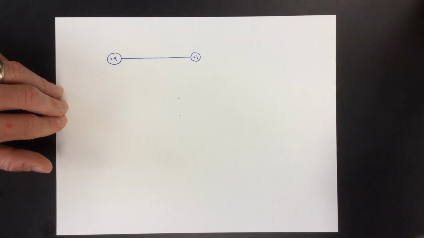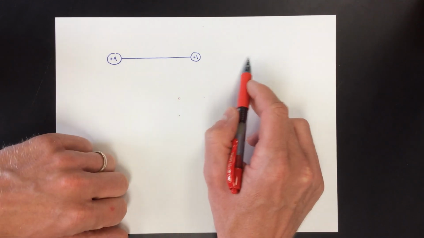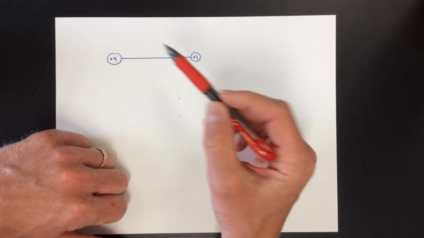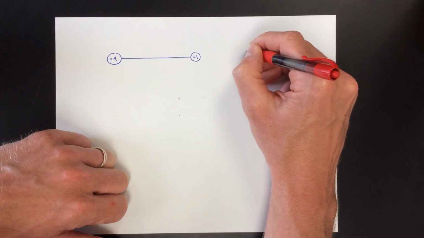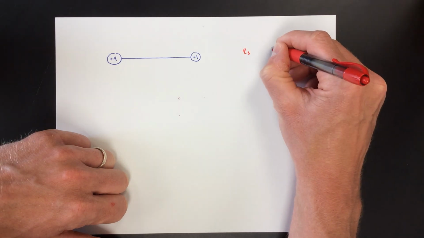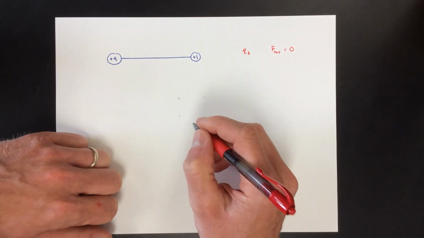Okay? And I'm going to take a third charge. Where on this line, or maybe over here or over here, can I put this third charge so that it has no net force? So I want to put a Q3 on there so that the net force on it is 0. Okay, let's think of that scenario.